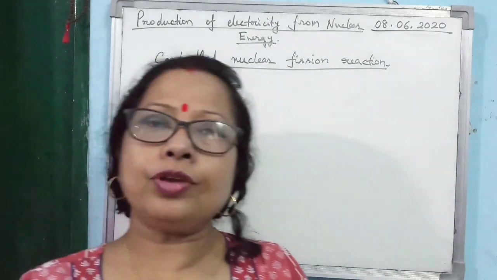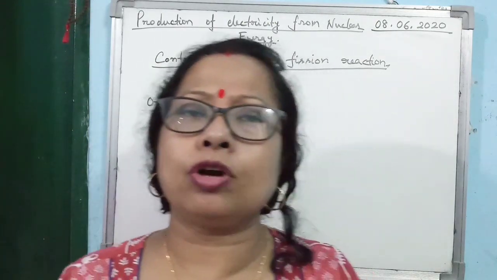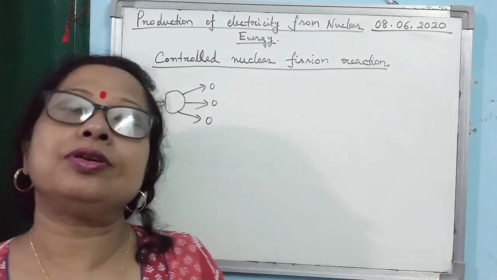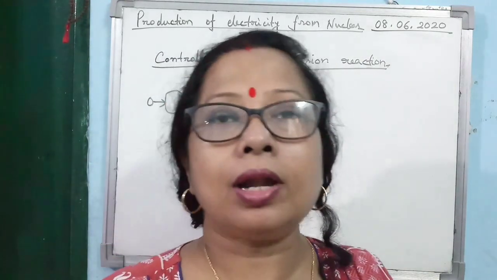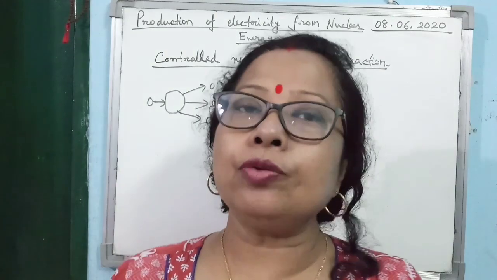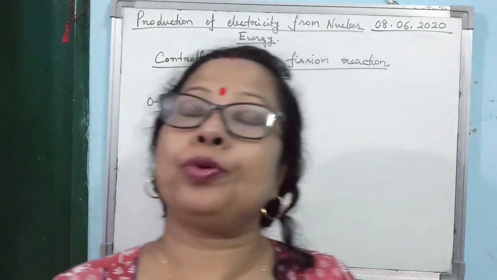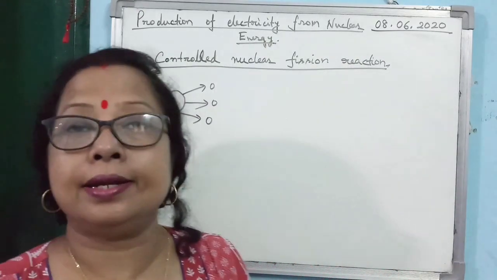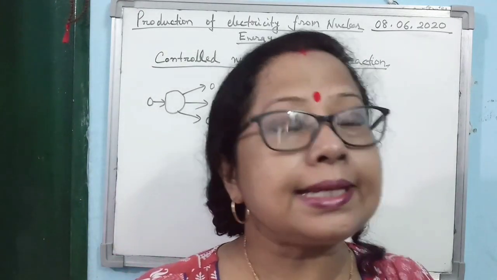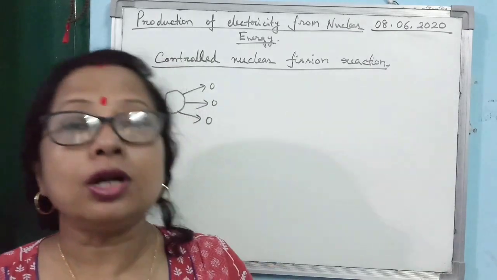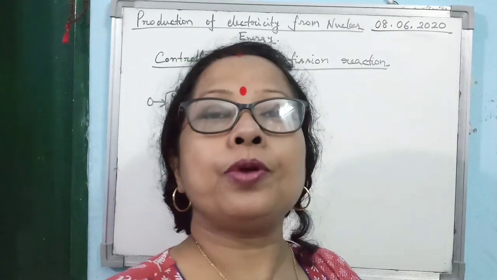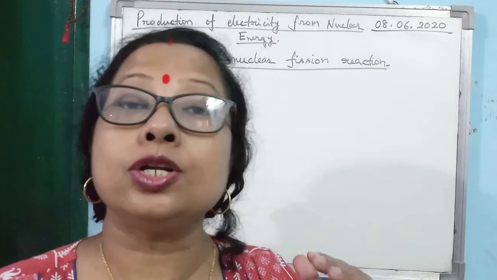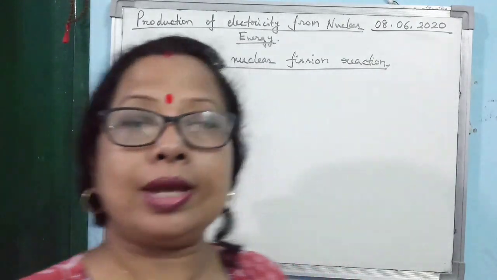The result is that we will get a very large amount of energy. From that energy, we cannot produce electricity at a steady rate. Because whenever we are using any source of energy to produce electricity, the source of energy should be able to provide the electricity at a steady rate. So, an uncontrolled chain reaction cannot produce electricity at a steady rate. That's why we have to control the fission reaction.